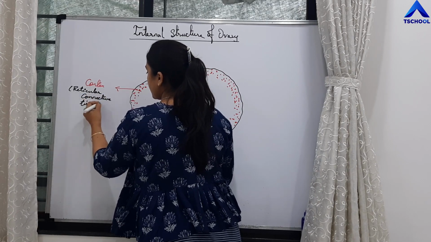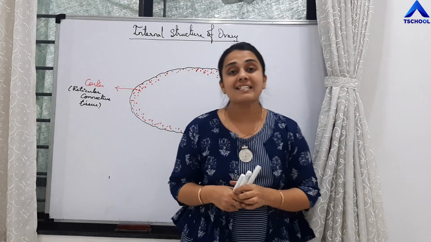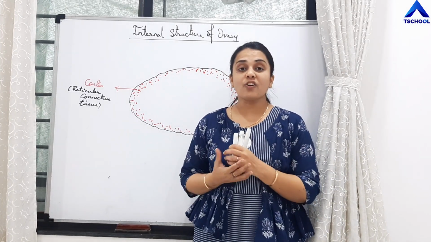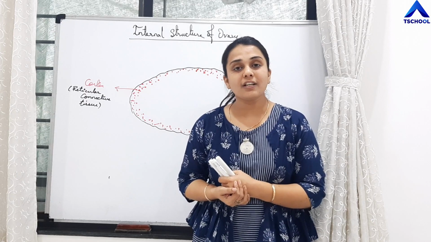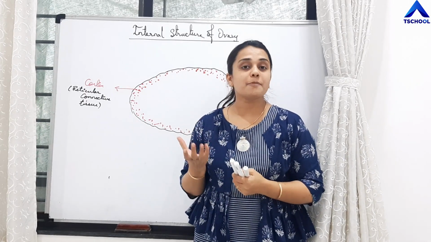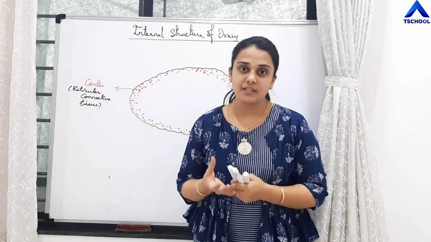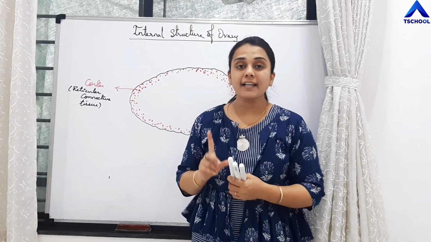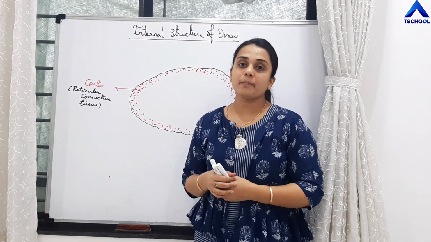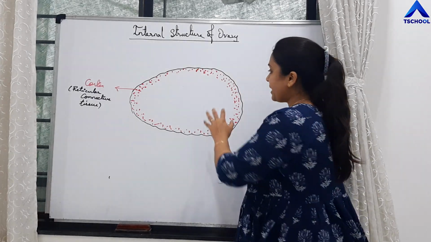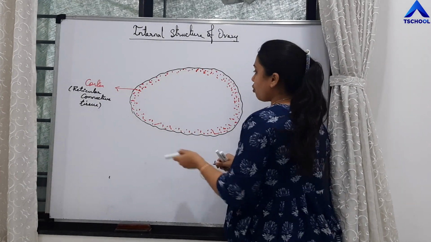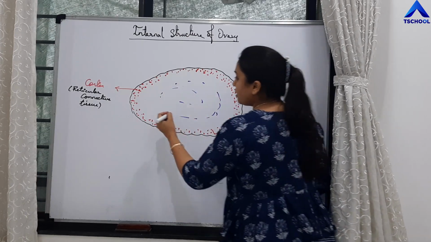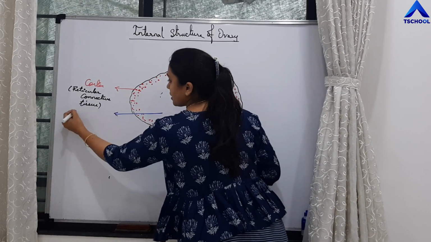If you remember, students, we discussed this when we were studying animal tissues in 11th standard. We had studied that there is a kind of connective tissue, reticular connective tissue, which is present in the spleen and in lymphoid organs, and it possesses specialized reticular cells. The cortex of the ovary is also made up of reticular connective tissue, and the inner zone of the ovary is called the medulla of the ovary.